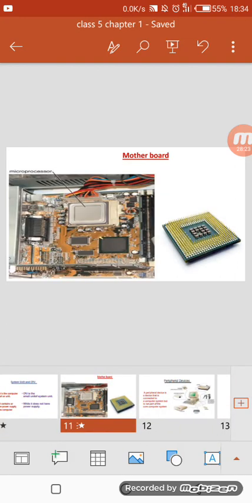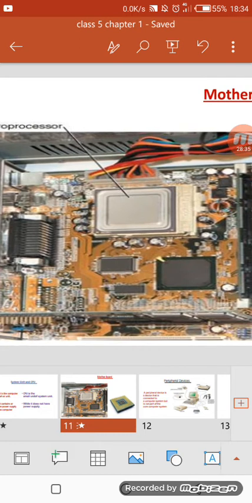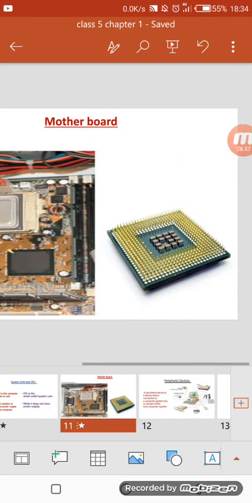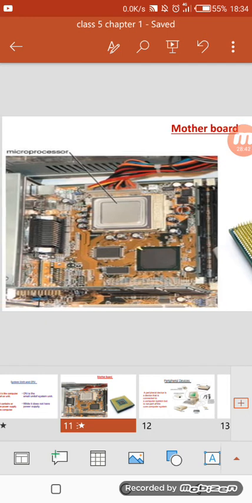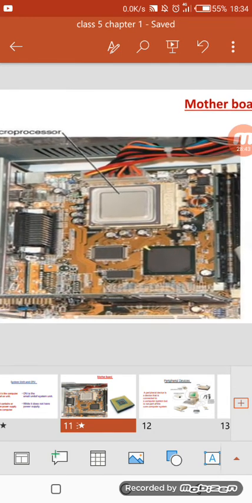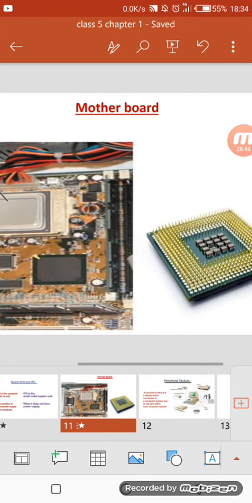This is the motherboard. We can also call it the main board of the computer system. This is also called the main board. Here is our microprocessor, and our microprocessor is like this. And our motherboard consists of circuits, and these circuits are used to process data and instructions.